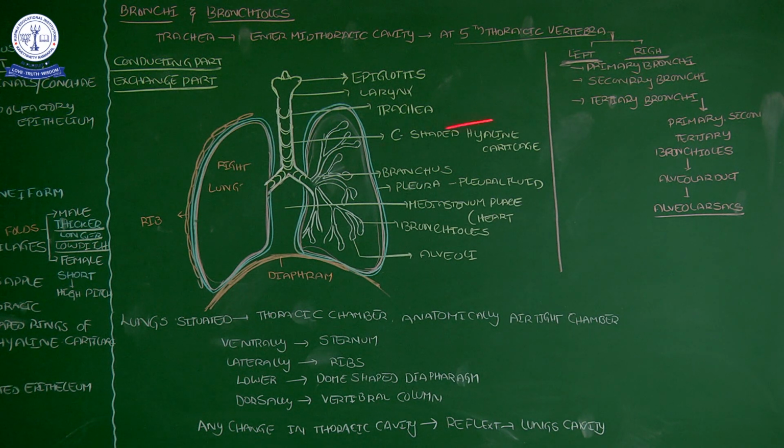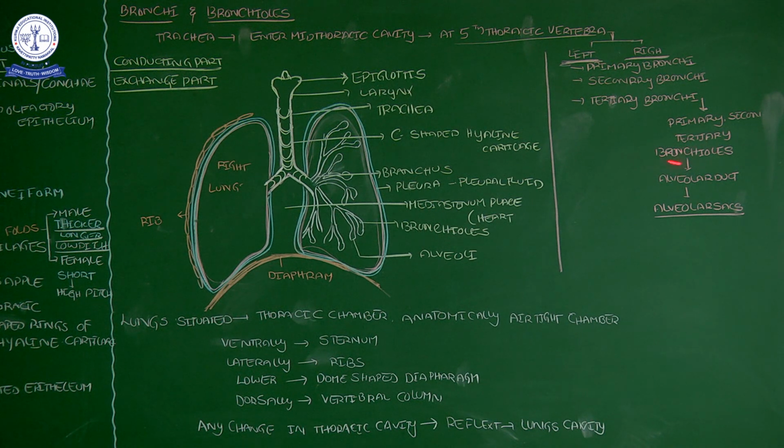So the left and right primary bronchi. Each primary bronchus continues into secondary bronchi, secondary bronchi continue into tertiary bronchi, and these tertiary bronchi continue as small tubes called bronchioles. Primary leads to secondary bronchioles, secondary bronchioles lead to tertiary bronchioles.